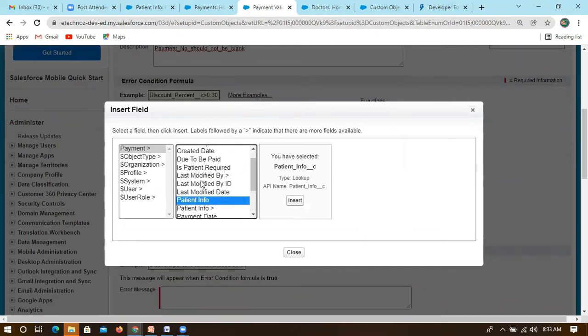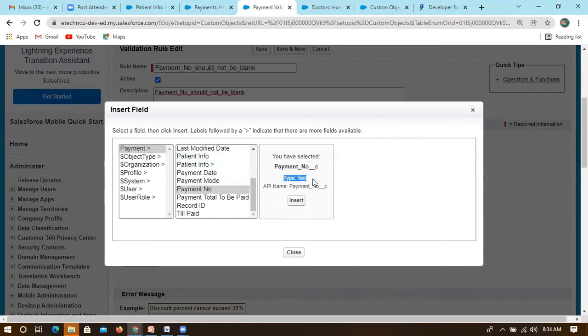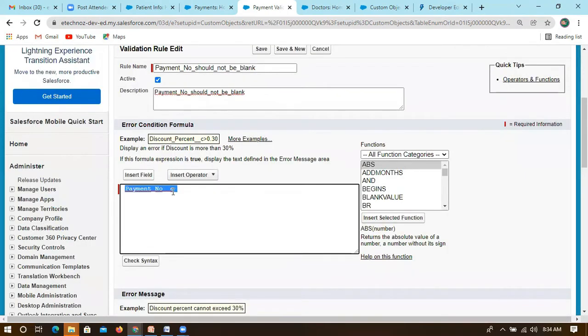Which field it is: payment number. So this is the payment number and the type is text. You just need to click insert. So this is the API name you will be getting, and for this API name, you can utilize these functions. I'll explain each function and what it does. But let me first create this, and then we can go ahead and discuss all the functions which are available, so that you can write a number of conditions for this.